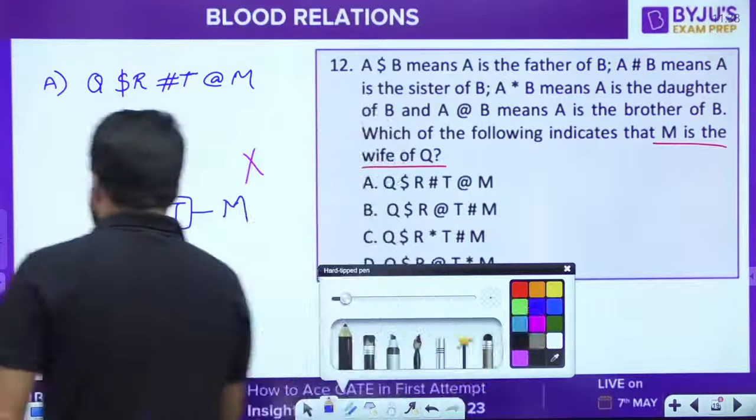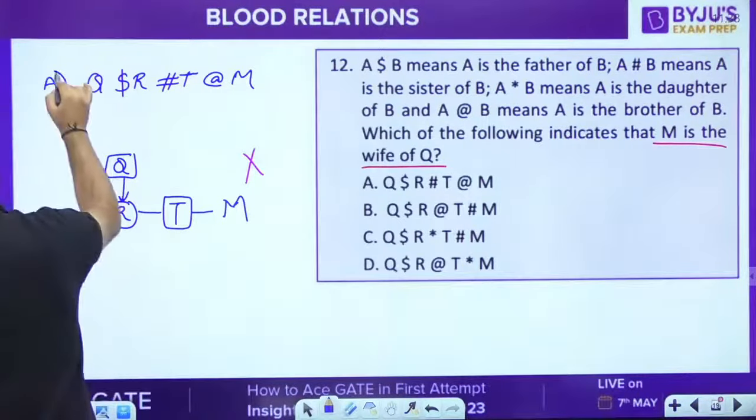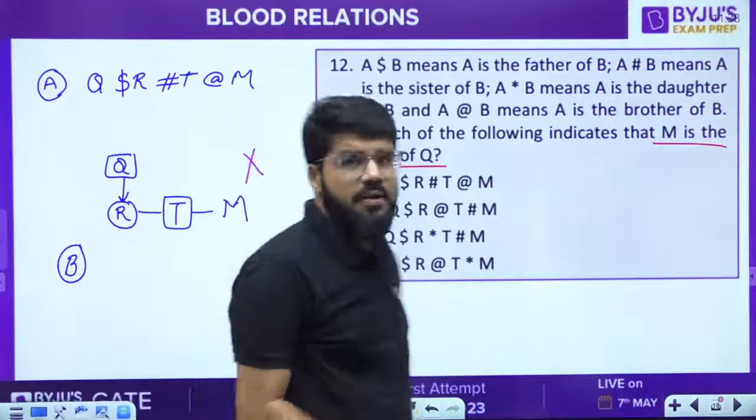And then similarly, we can try with option number B now.